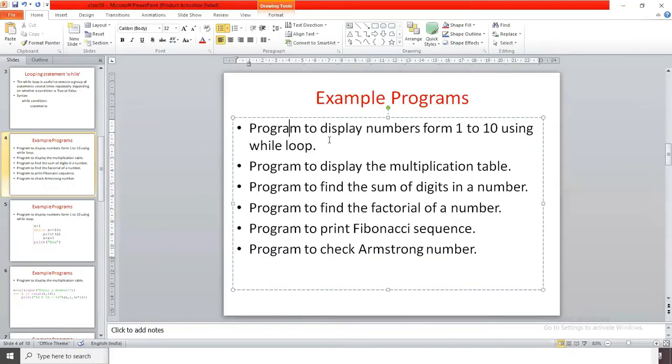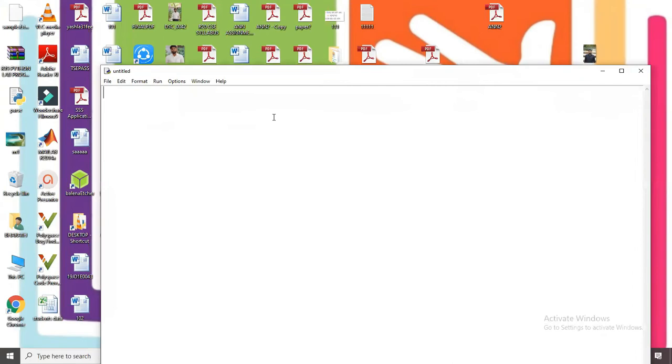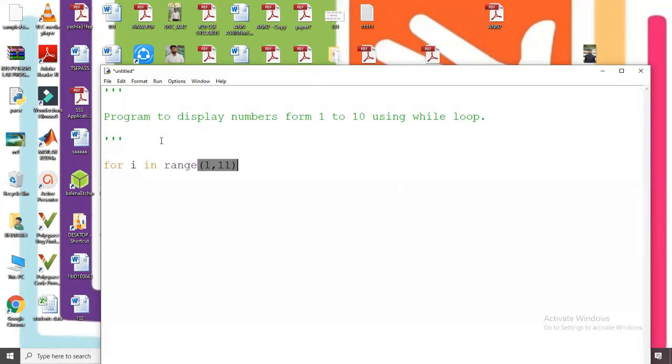So what is the first problem? Program to display numbers from 1 to 10 using a while loop. First we write it with the help of a for loop: for i in range(1, 11): print(i).